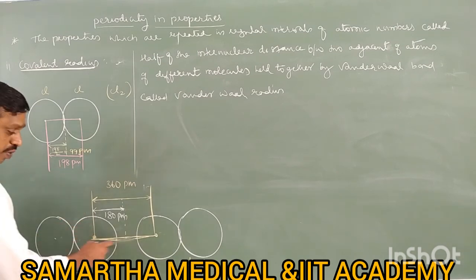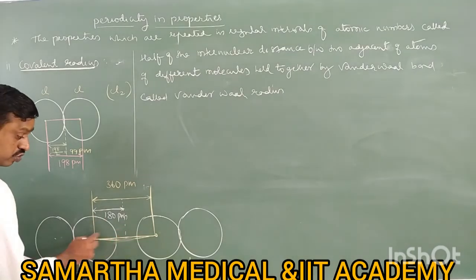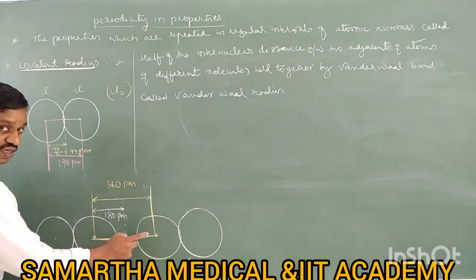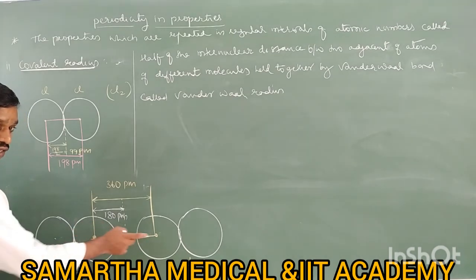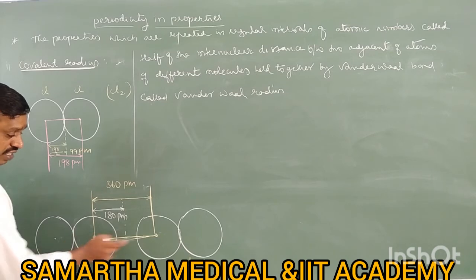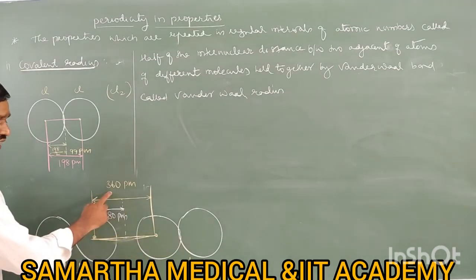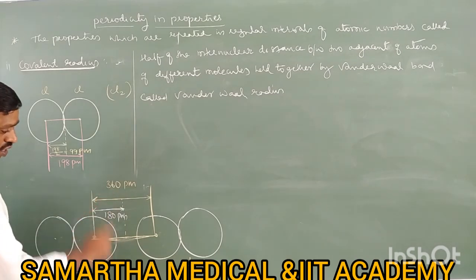In between these two there is a van der Waals bond, so you measure the internuclear distance between adjacent atoms of different molecules. You will get 360 picometer. Therefore, 360 by 2 is equal to 180 picometer.